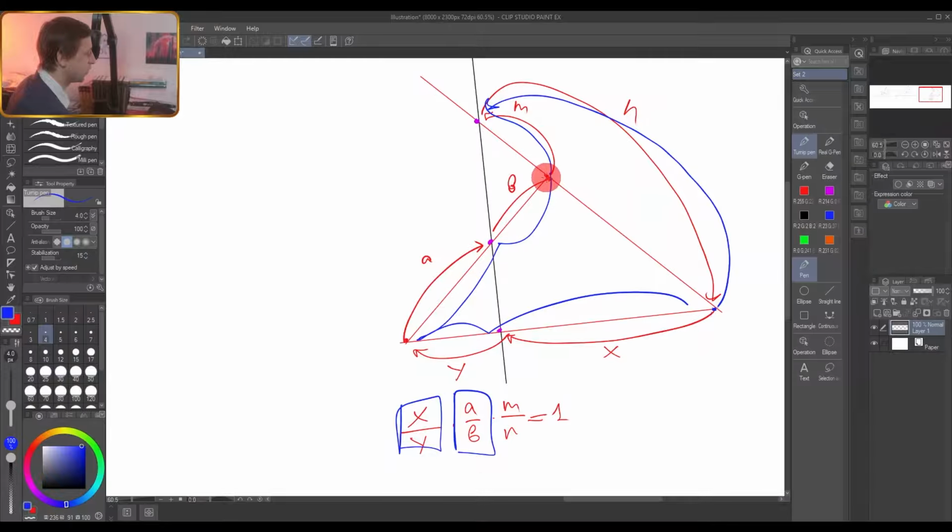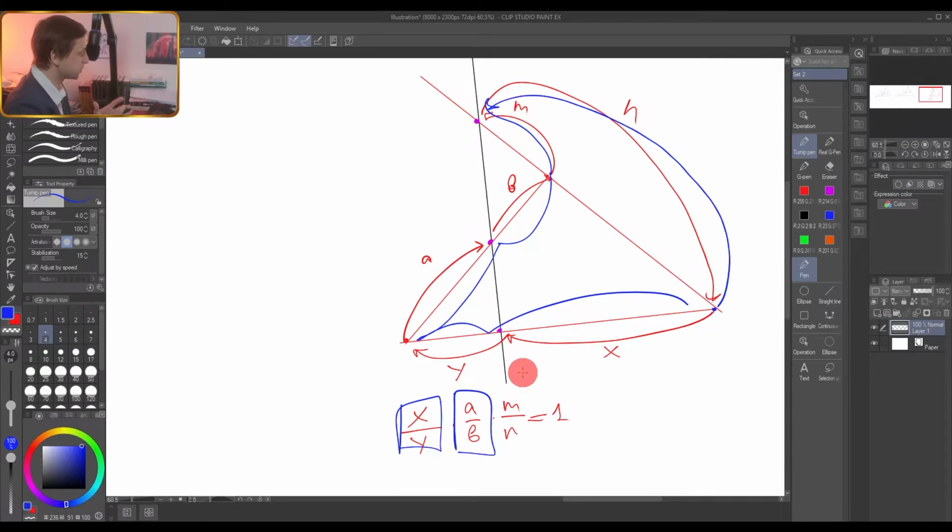You can start from here and go to this point of intersection, to the vertex, from here to here, from here to here. The only thing you need is to always go on one side from the vertex to the point of intersection, and from the point of intersection to the other vertex. It is the main rule, but you can go in any direction and you can start from any vertex.